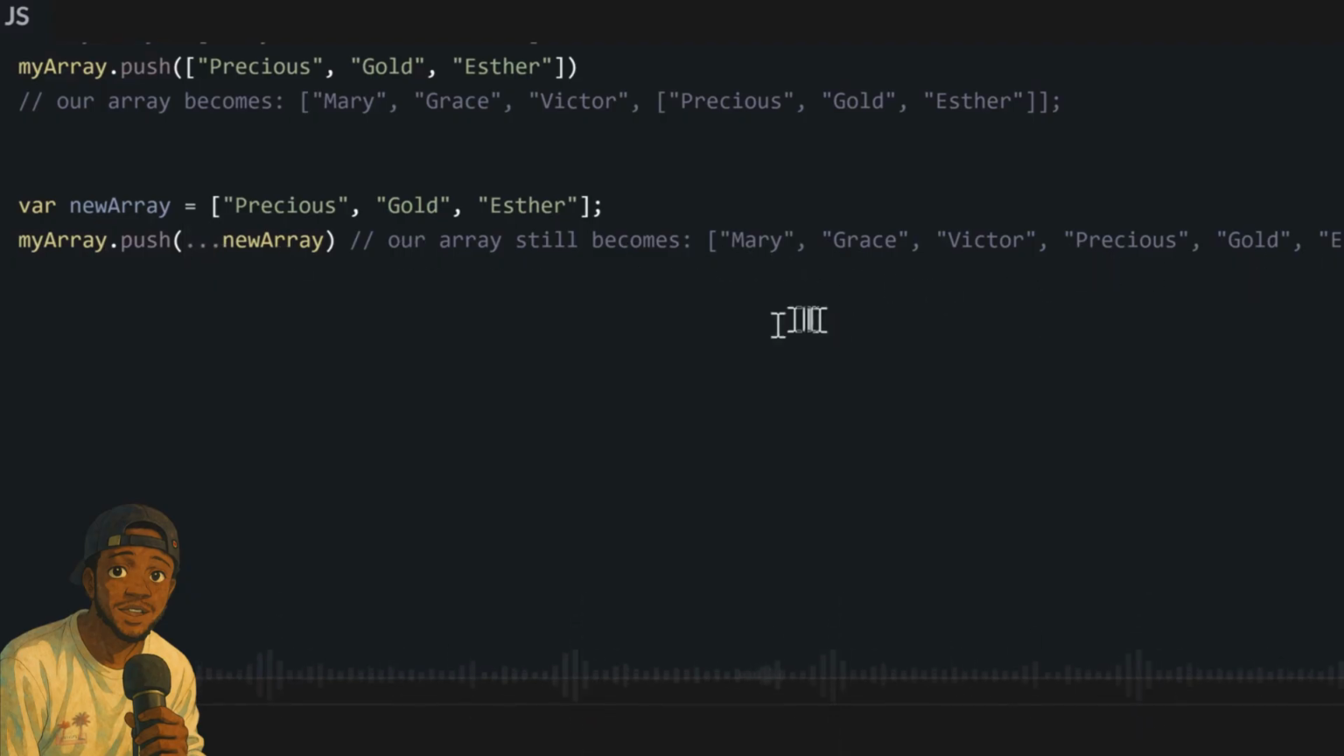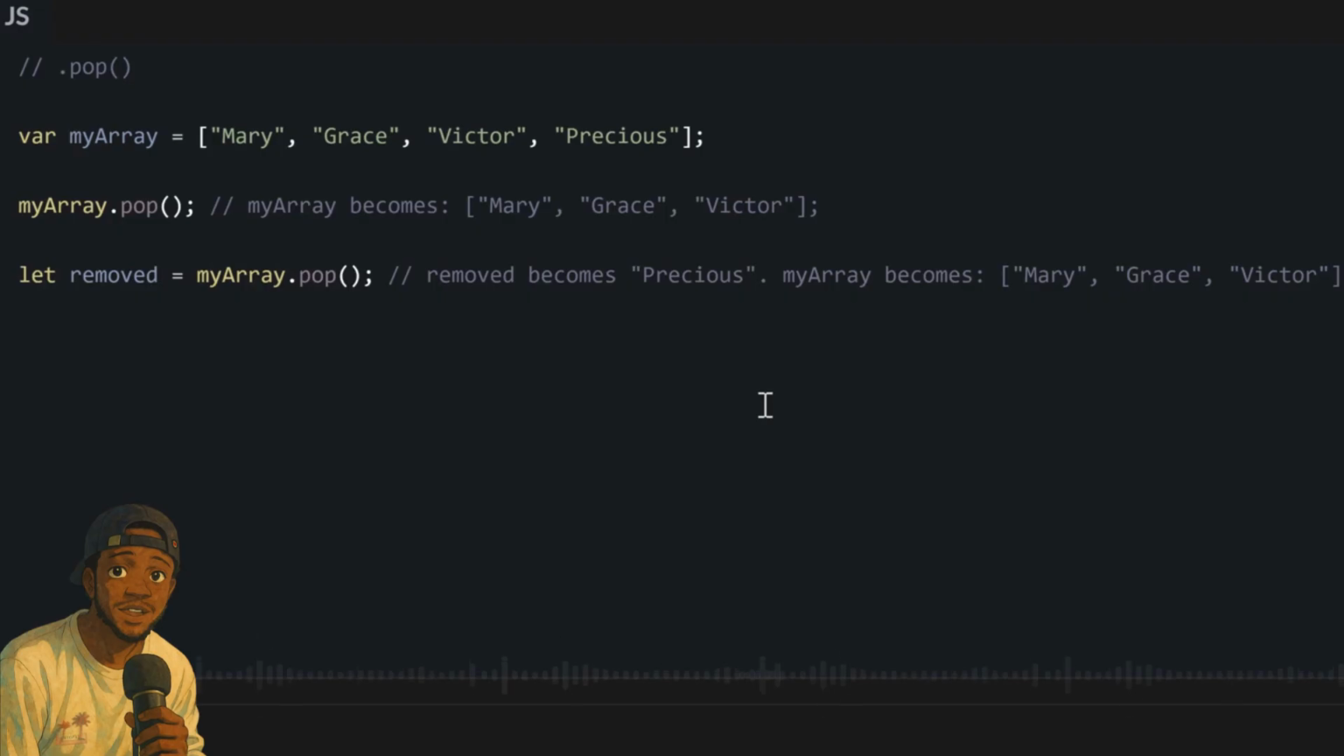So this dot dot dot tells it: do not add this array as a whole, add the individual data at the end. Another array method that is really easy to understand is .pop. This .pop method is very simple because the only thing it does is remove the last item from your array. Remember, when we use .push, it adds an item to the last position. If you want to remove an item at the end, you could just use .pop.